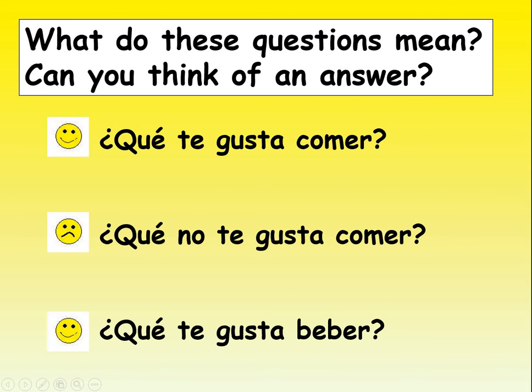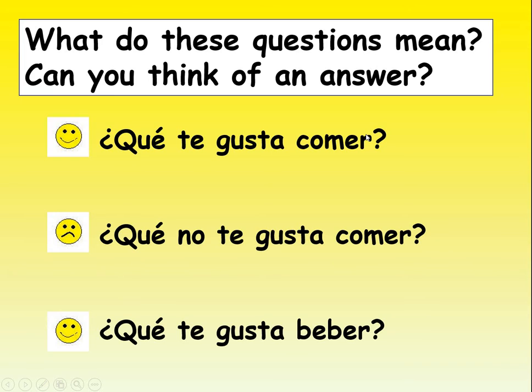Okay, so these are basically the questions that we're answering in today's lesson by giving our opinions and reasons. So what do we think of these questions here? ¿Qué te gusta comer? What does this mean? So you remember that hopefully me gusta is I like. So given this is in a question, I'm asking somebody else what they like. You, te gusta, what do you like? And then como we learnt last lesson is I eat. So hopefully you remember when I've got the er verb back on that verb there, it's to eat rather than I eat. So what do you like to eat?